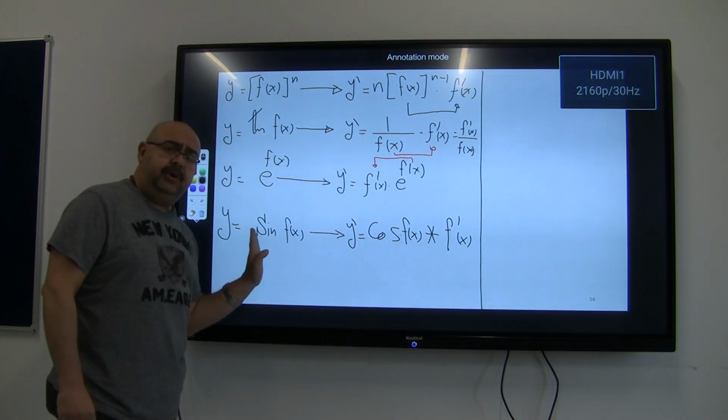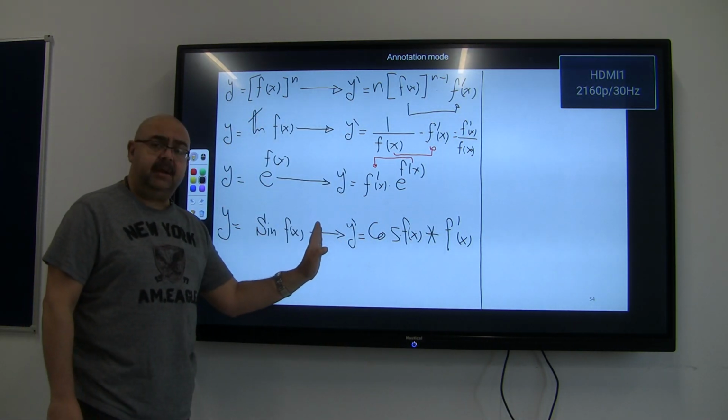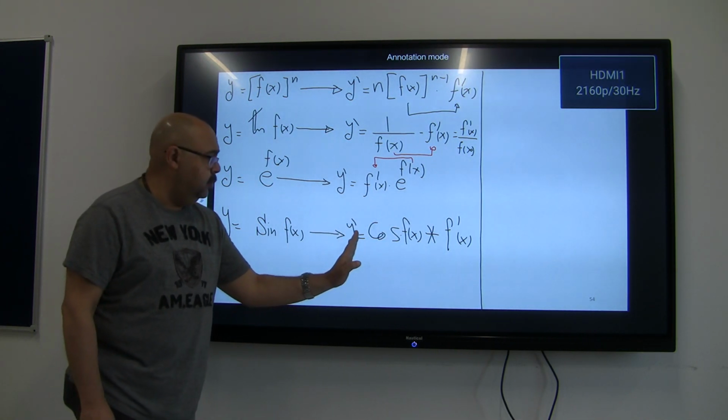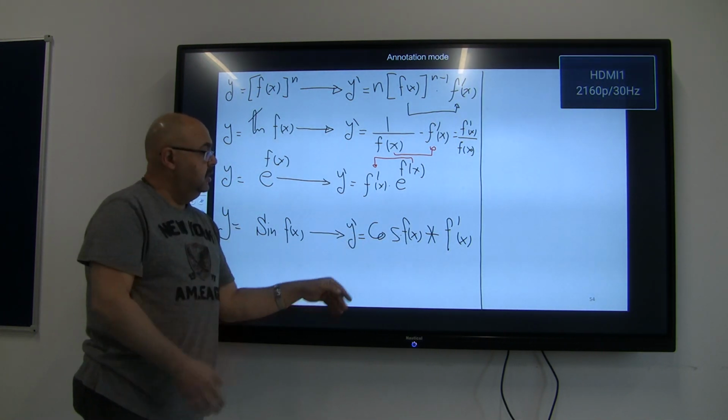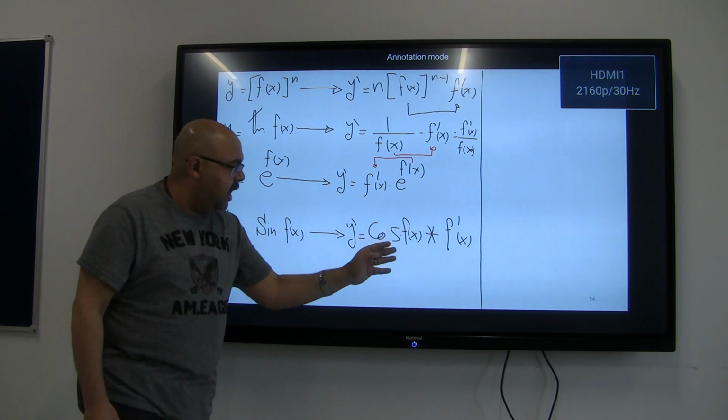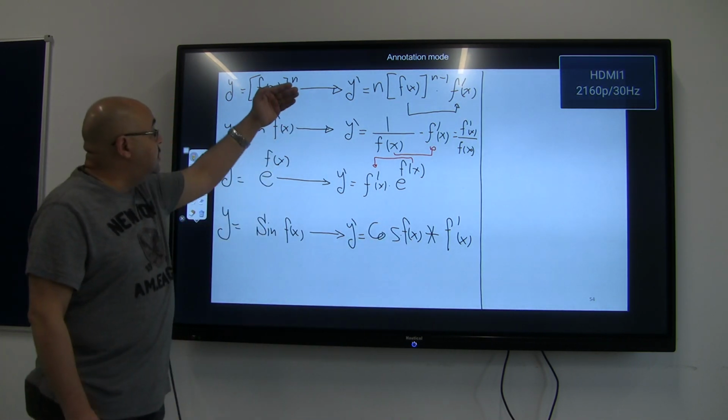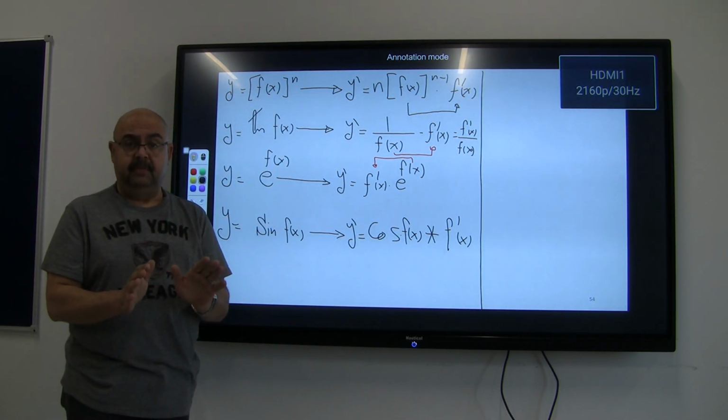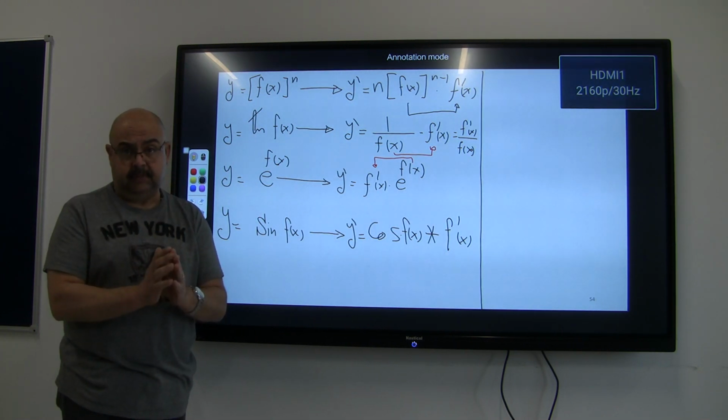If I have cosine of f of x, then y dash is going to be simply negative sine, which is the derivative of a cosine function, of f of x times f dash x. These are the main laws, don't you ever forget them. Those are really very important laws.